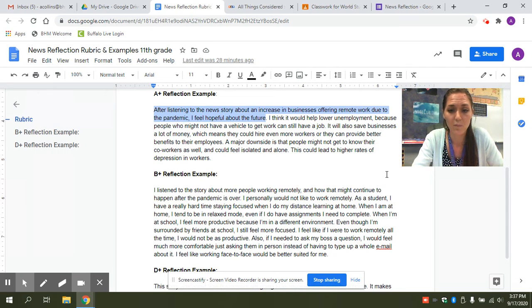I think it would help lower unemployment because people who might not have a vehicle to get to work can still have a job. It will also save businesses a lot of money, which means that they could hire even more workers or they can provide even better benefits to their employees. So right there, they're mentioning how this is going to affect the lives of the American people. Major downside is that people might not get to know their coworkers as well and could feel isolated and alone. This could lead to higher rates of depression in workers. So again, they're highlighting how it might affect people.